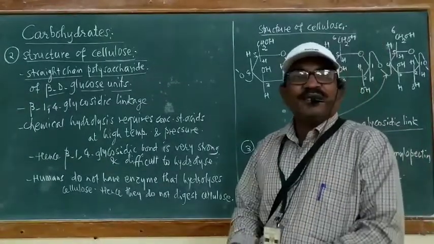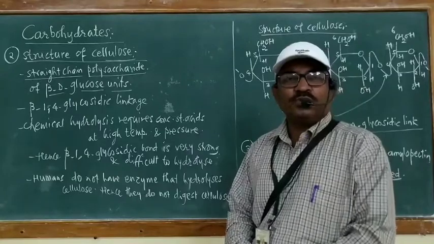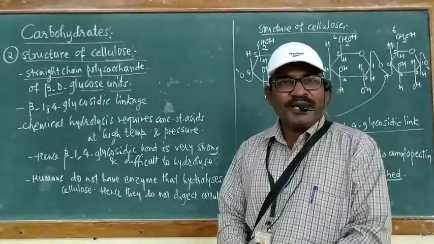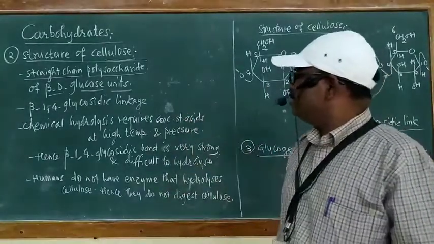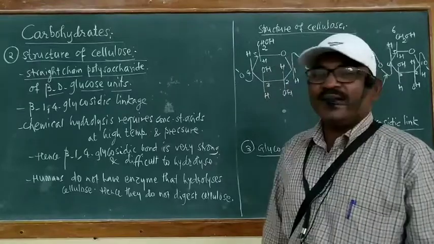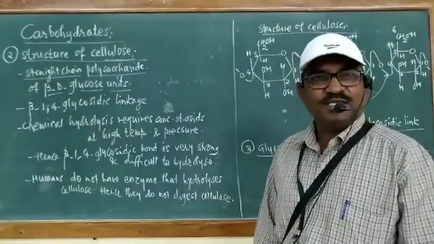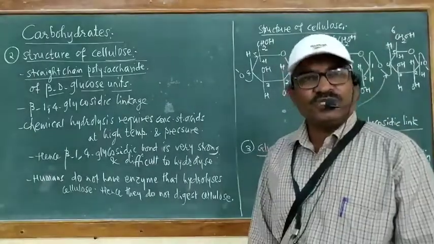Further, this beta glycosidic linkage in cellulose is strong and cannot be hydrolyzed easily. Chemical hydrolysis requires concentrated strong acids as well as high temperature and pressure.